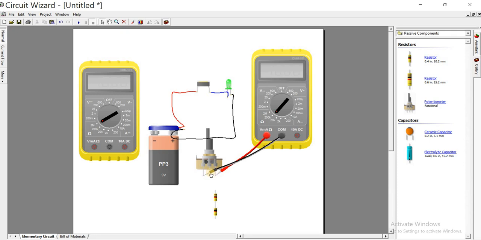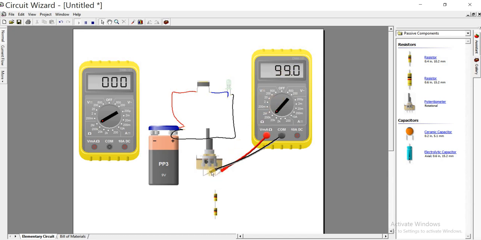Now for the potentiometer, if you put the first probe of your ohmmeter on one of the two extreme leads and the second probe on the other, the total value of the potentiometer can be read by doing that. So now put the first probe here, the other probe here. This is the total resistance. As you can see, this 100 kilo ohm potentiometer reads 99 kilo ohm.